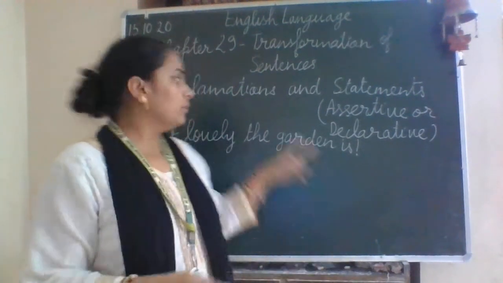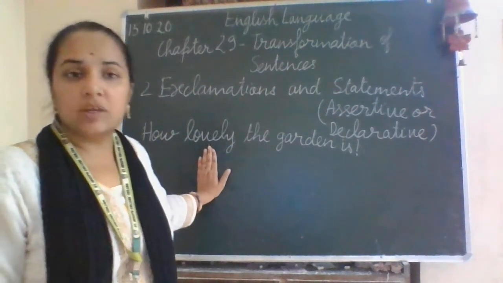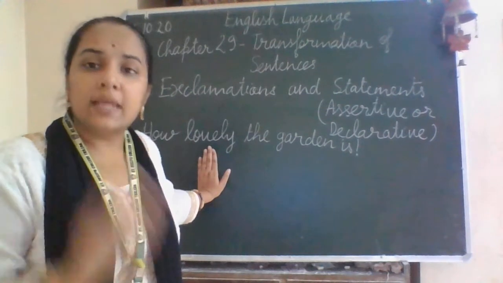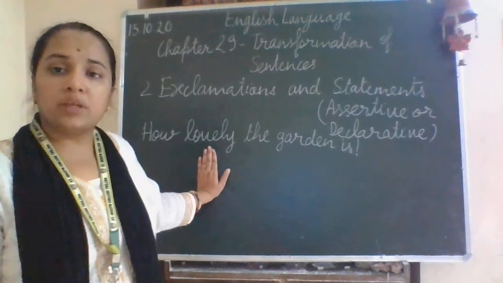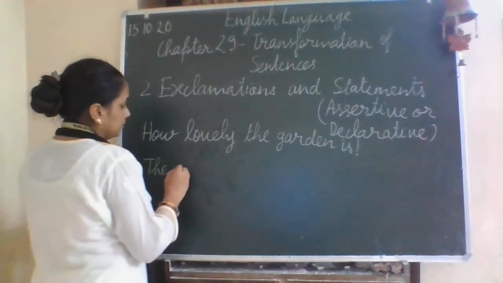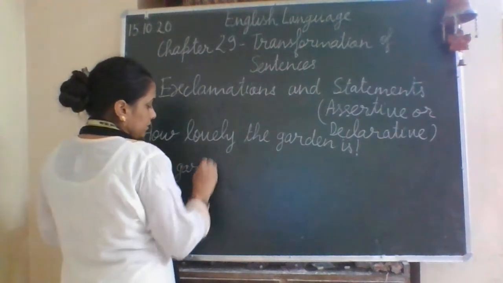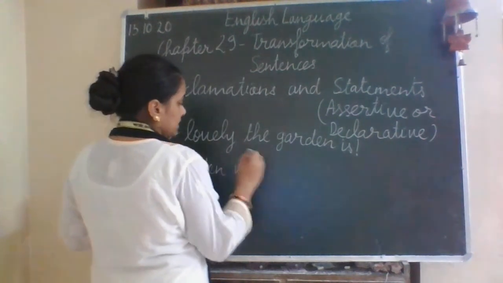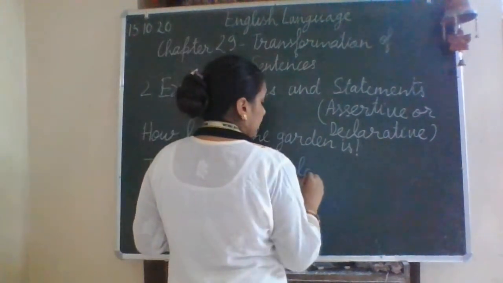When you have to change this exclamatory sentence into the form of a statement, how can you say it? The garden is very lovely.